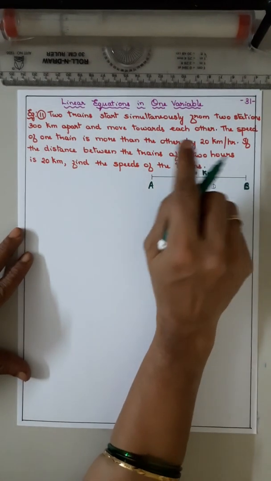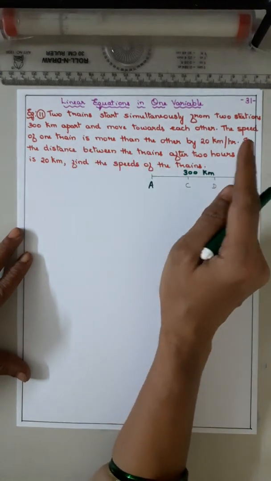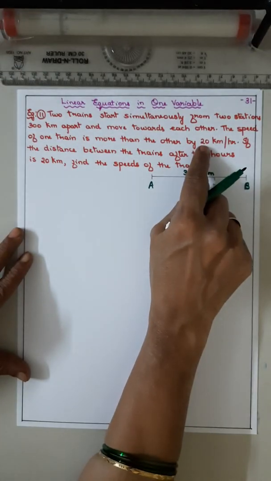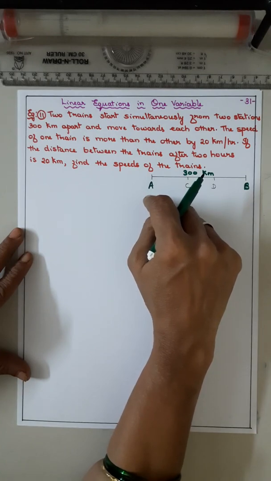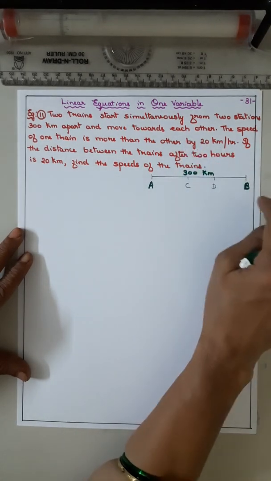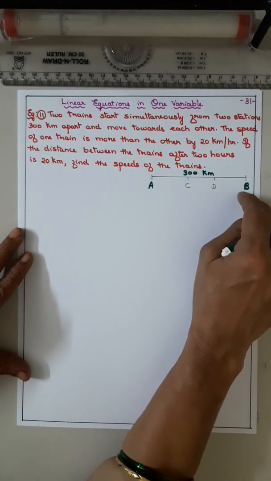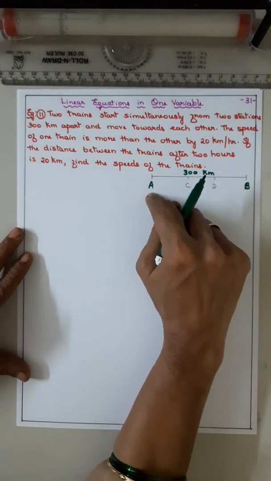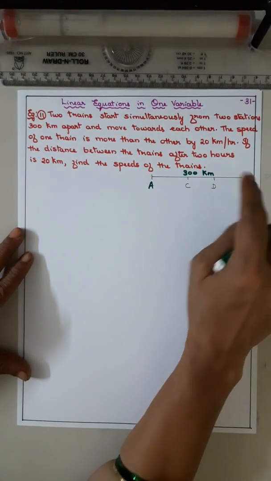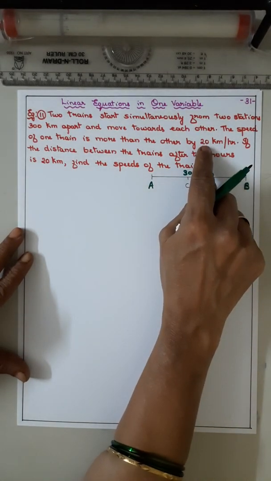Now the speed of one train is more than the other by 20 kilometers per hour. So if you take the train starting from A, the first train, as x kilometers per hour, the speed of the other train starting from B will be x plus 20 kilometers per hour. Is it clear? If one train's speed is x kilometers per hour, then the other will be x plus 20 according to the question.